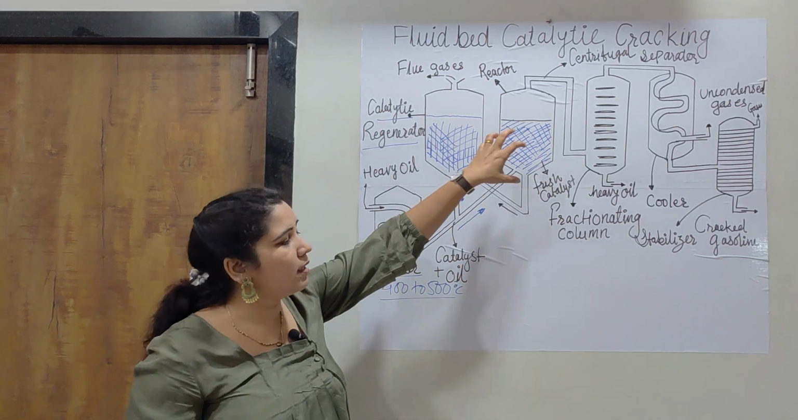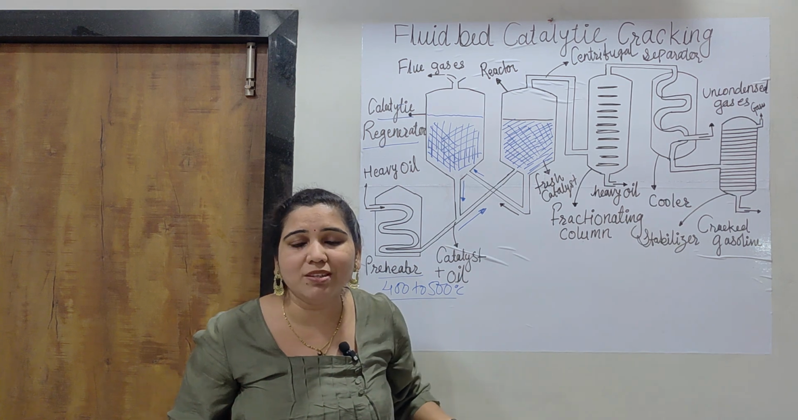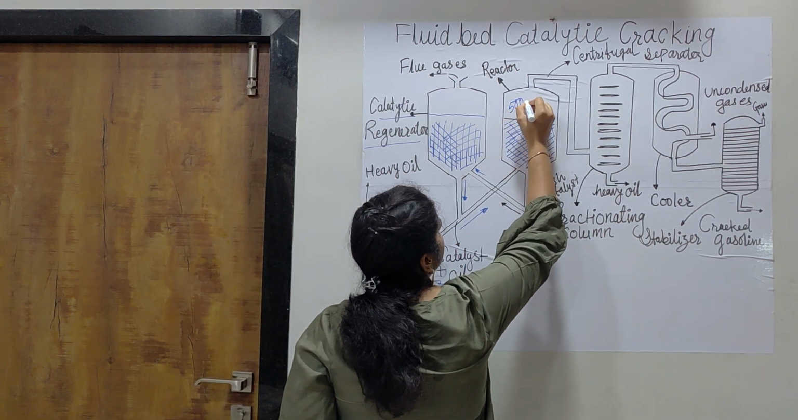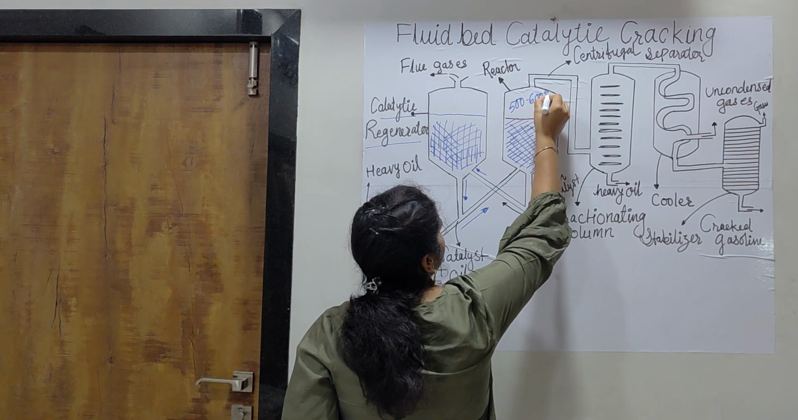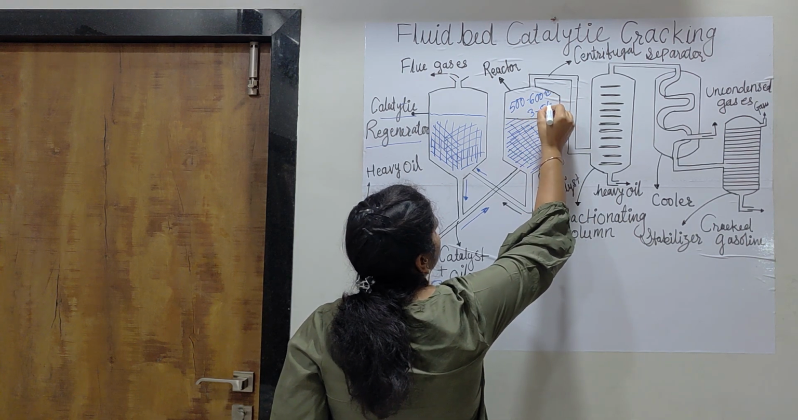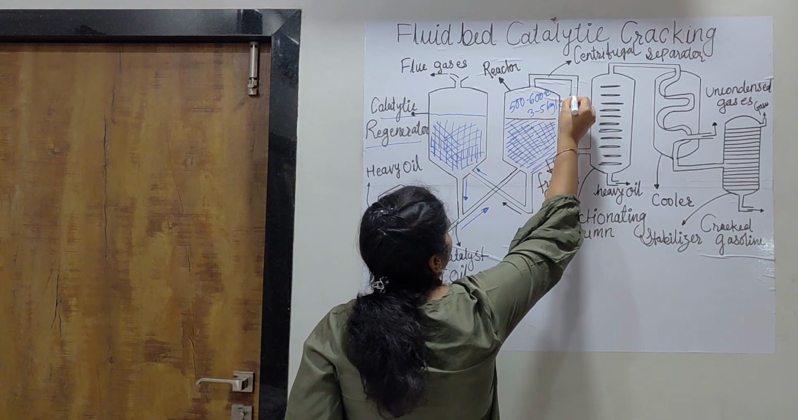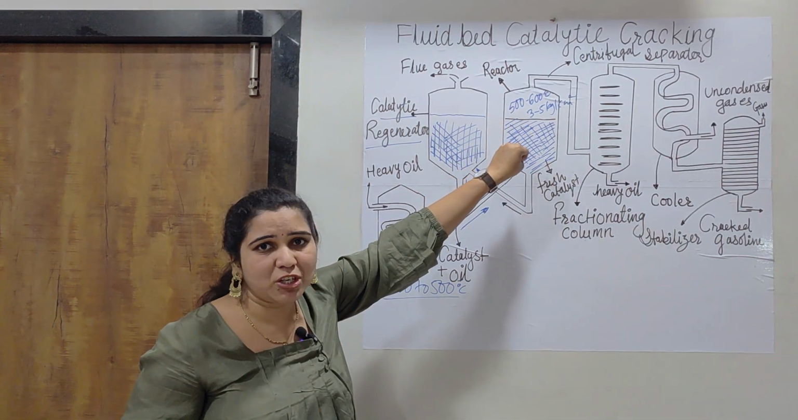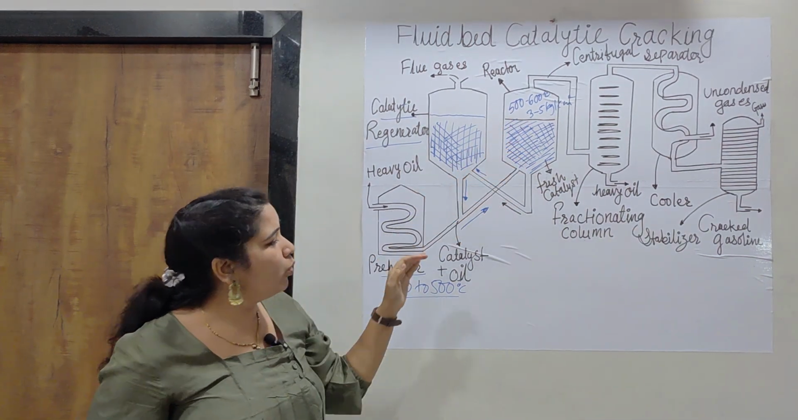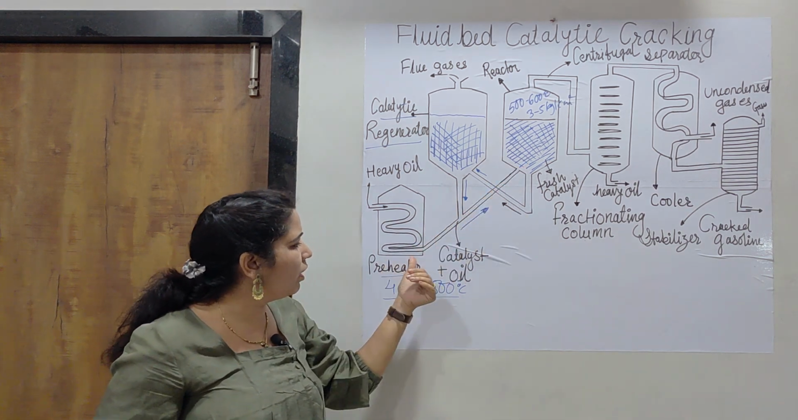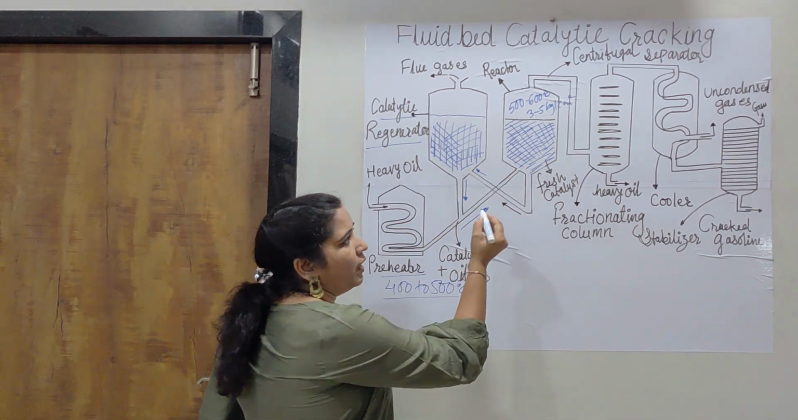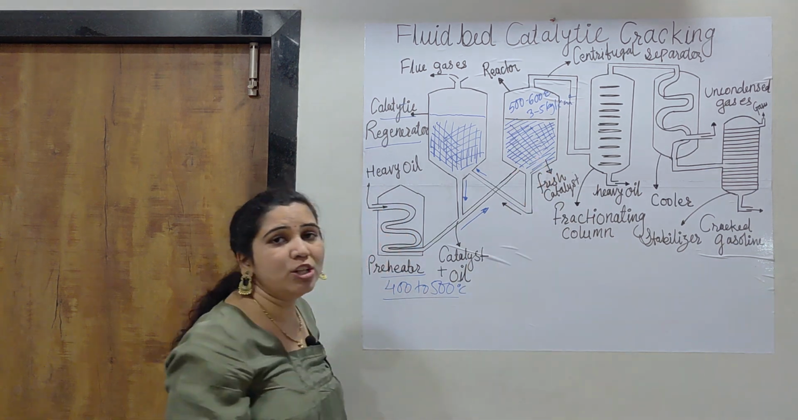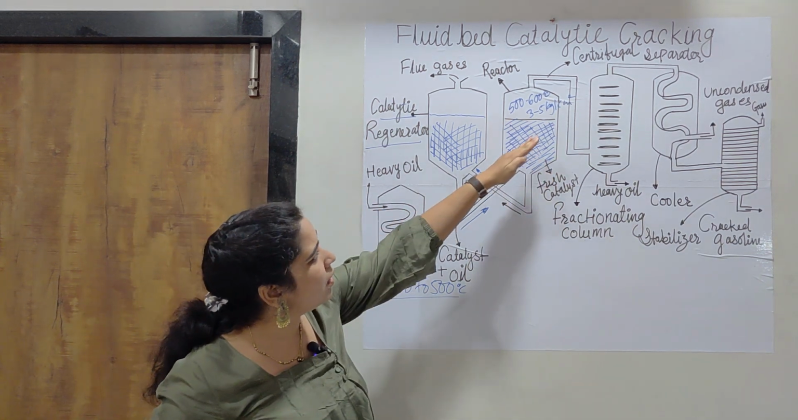So in this reactor the temperature and pressure are given. Here the temperature is up to 500 to 600 degrees Celsius, and a pressure of 3 to 5 kg per square centimeter is there. So in this reactor such a high temperature and pressure is provided. Okay, now once it comes through this preheater, the fuel or the heavy oil charge is directly passed towards the reactor.